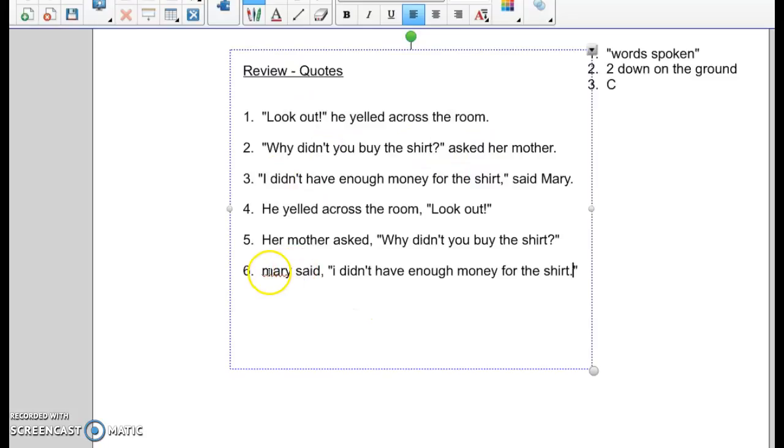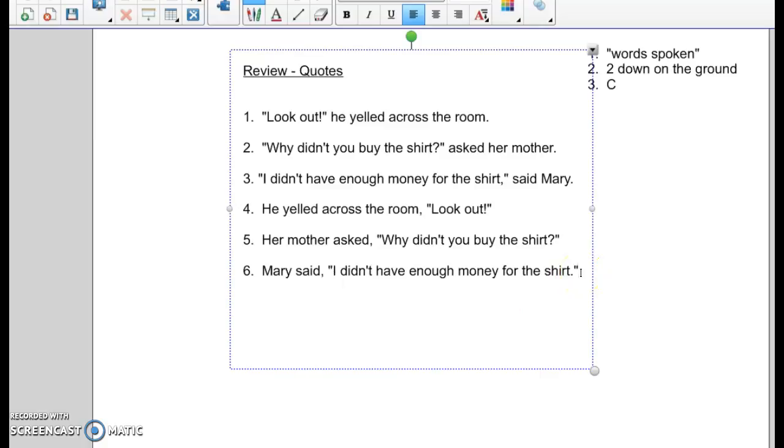All right, now what do we capitalize? Mary is the beginning of the sentence and it's her name. And then we have a spoken sentence: I didn't have enough money for the shirt. You have to capitalize the beginning of that sentence as well. Plus it is the pronoun I.